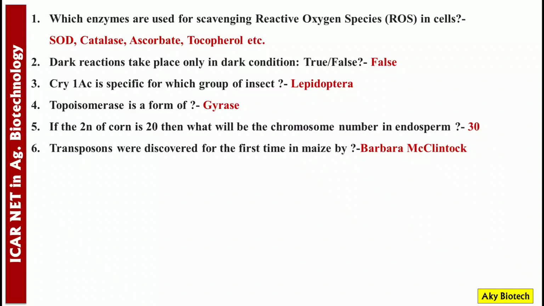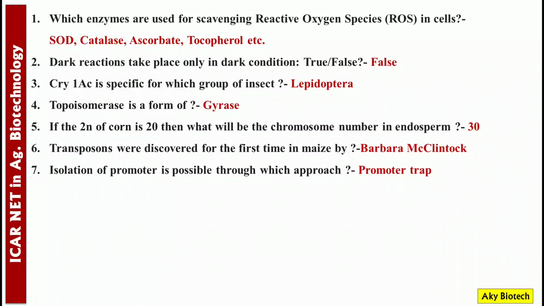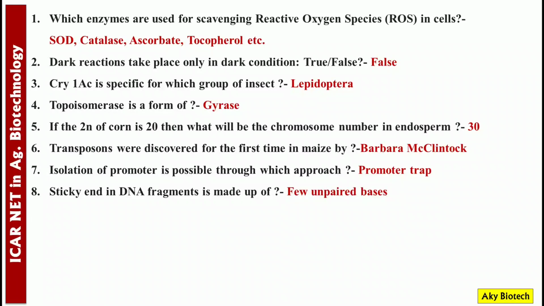Number 7. Isolation of promoter is possible through which approach? Promoter trap is the approach used for the isolation of promoter. Number 8. Sticky end in DNA fragments is made up of few unpaired bases. Number 9 question.